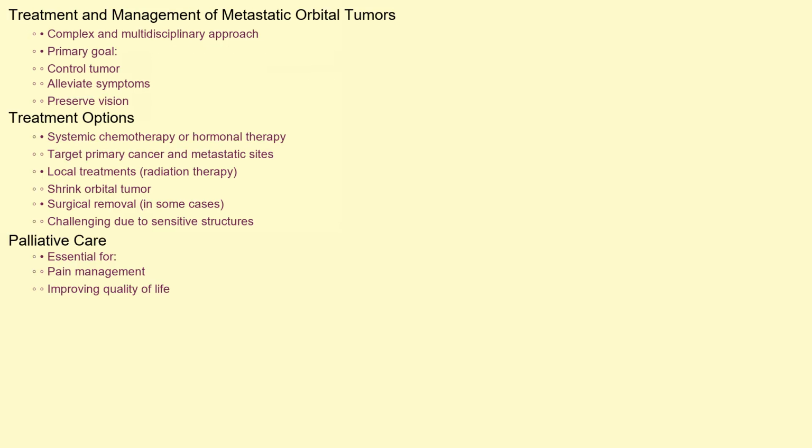Treatment and management of metastatic orbital tumors are complex and often multidisciplinary. The primary goal is to control the tumor, alleviate symptoms, and preserve vision whenever possible. Treatment options may include systemic chemotherapy or hormonal therapy to target the primary cancer and any other metastatic sites. Local treatments like radiation therapy can be used to shrink the orbital tumor. In some cases, surgical removal of the tumor may be considered, although this can be challenging due to the sensitive structures within the orbit. Palliative care is essential to manage pain and improve the patient's quality of life.